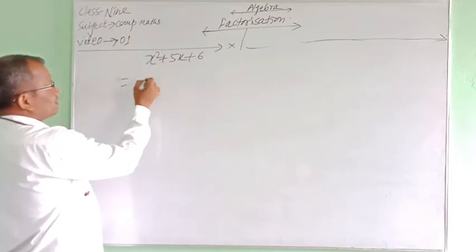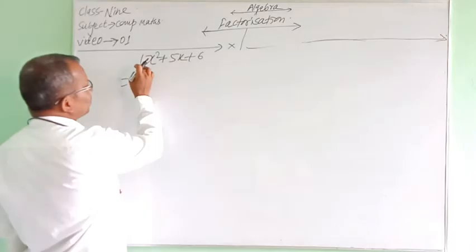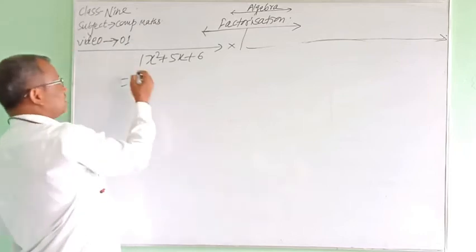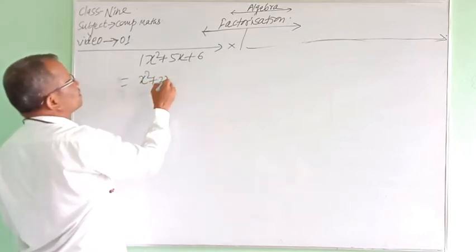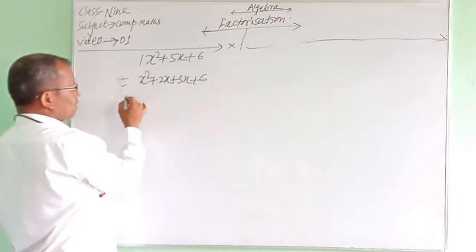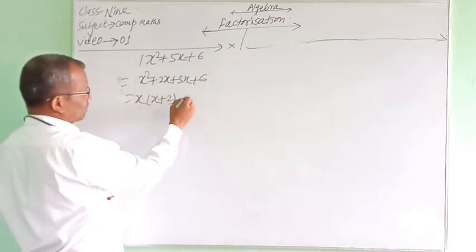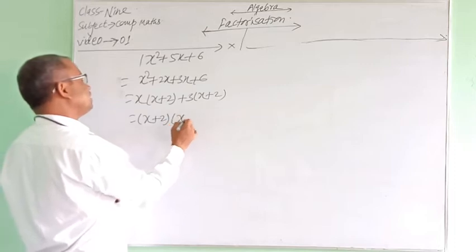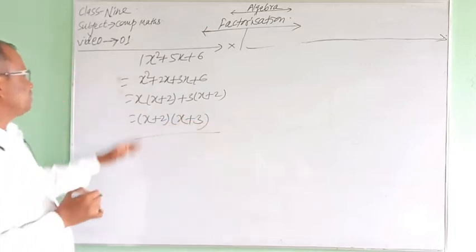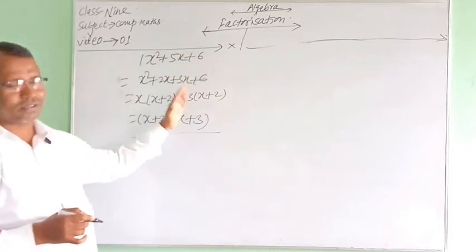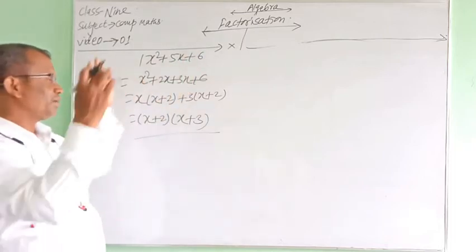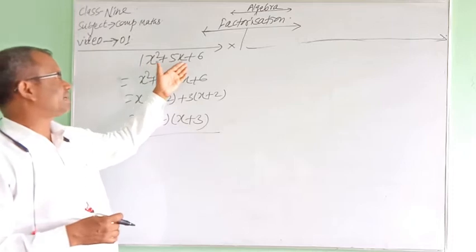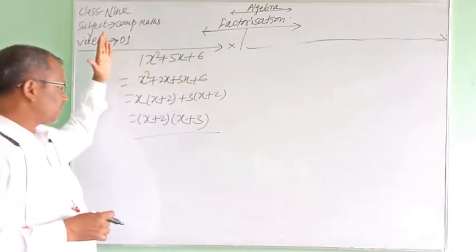And you have studied in the previous class. You found the product of 1 and 6, and then you converted 6 into two numbers like this: x square plus 2x plus 3x plus 6. From this x is common, and from here 3 is common, and we can write x plus 2 into x plus 3. In this way you factorized x square plus 5x plus 6 in class 8 or class 7 or class 6 or wherever you have studied this, following the process.